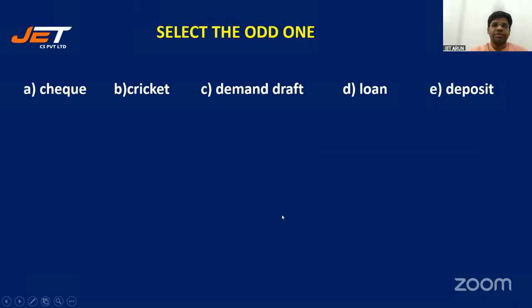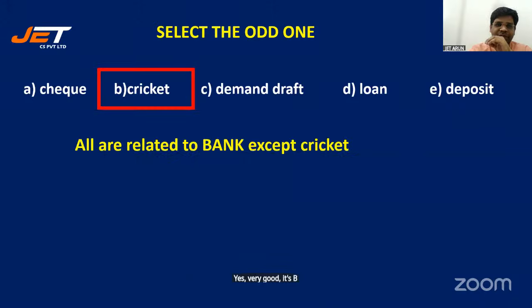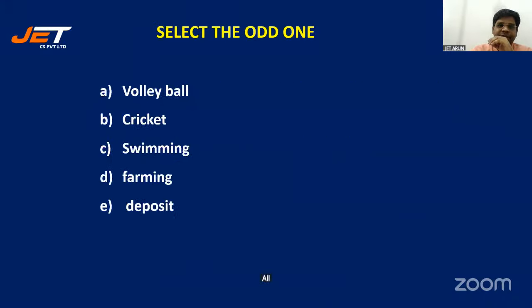All right, look at the first one. Select the odd one out. Cheque, ticket, demand draft, loan, deposit. Yes, very good. It's B. Good. Excellent. Let's go to the next one. All are related to bank except ticket.